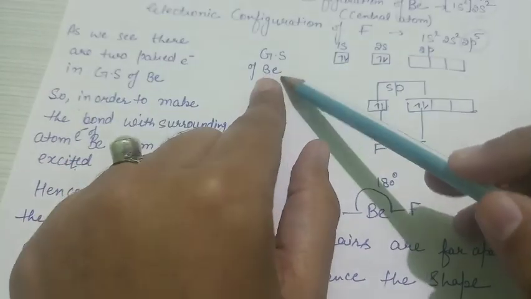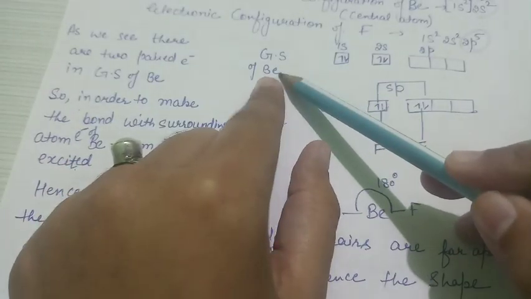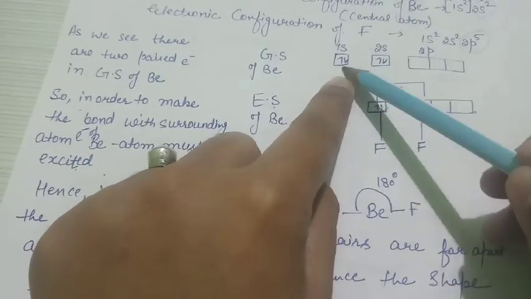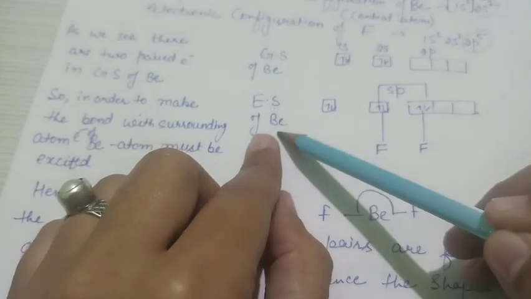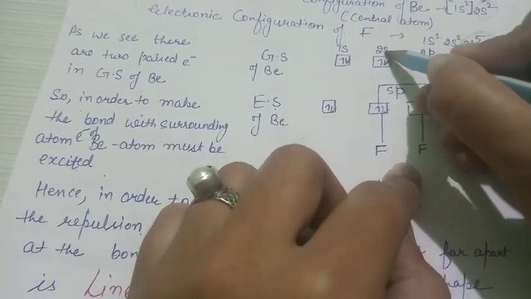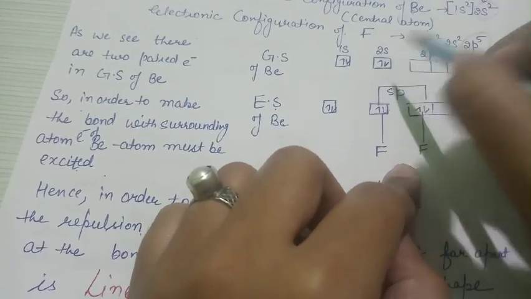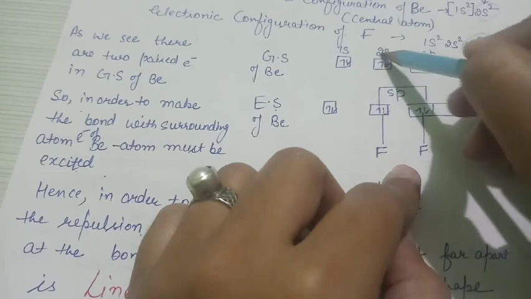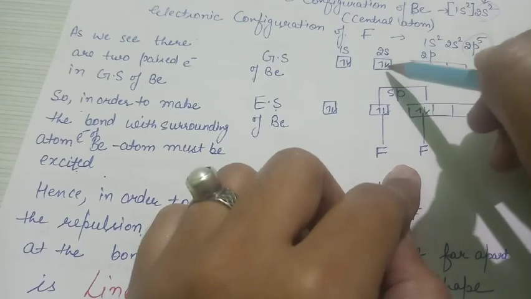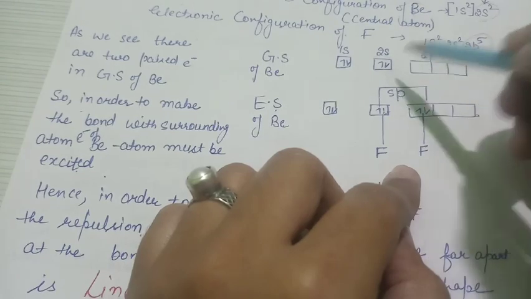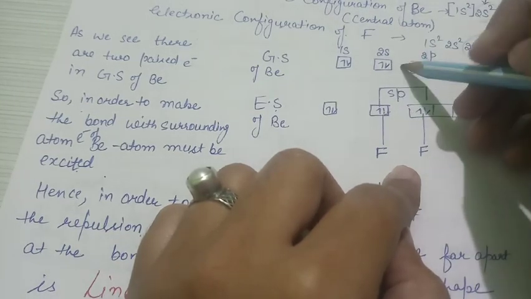Firstly, we write down the ground state configuration of the beryllium atom: 1s2 2s2. Now we have to write down the excited state of beryllium. To check whether you need excitation or not, look at the ground state configuration. Here in the 2s orbital, both electrons are paired up, so there is no chance for fluorine to come and bond with the beryllium atom.